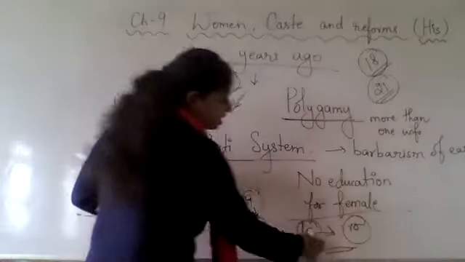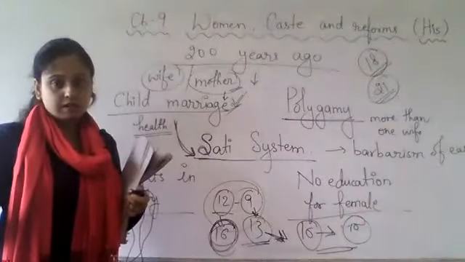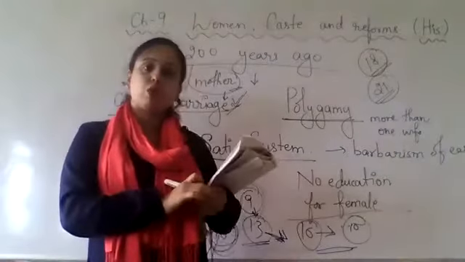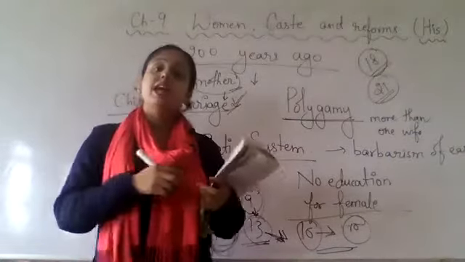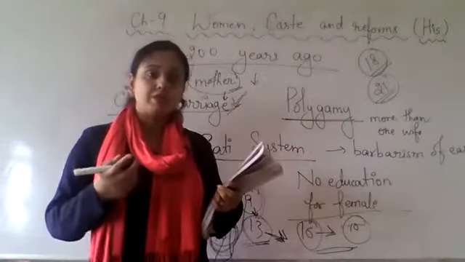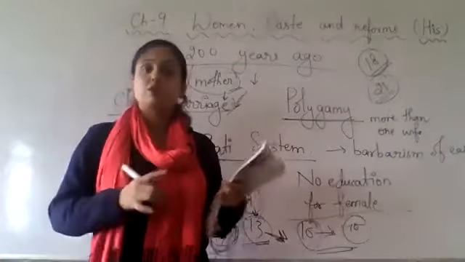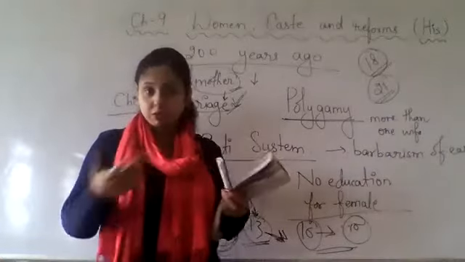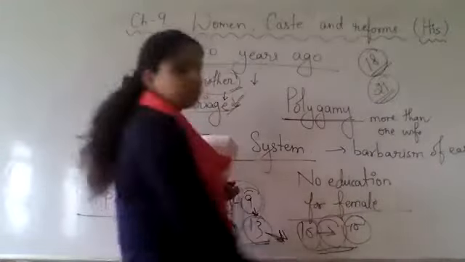Again the age difference is also increasing between the boy and girl. So like this, women were dying because of child marriage and other problems. And men were not marrying women of the same age. They were also looking for women who can be the mother of their child. So like that, the age difference was also increasing.